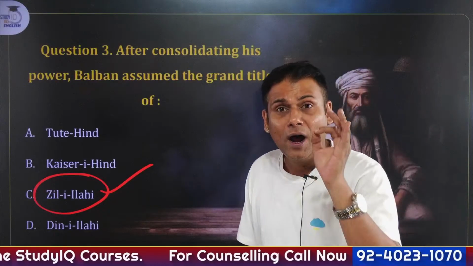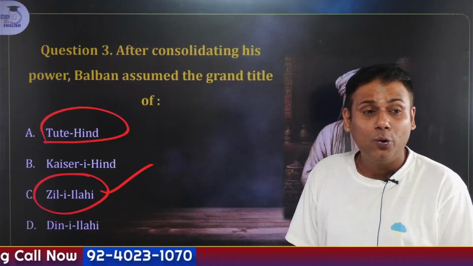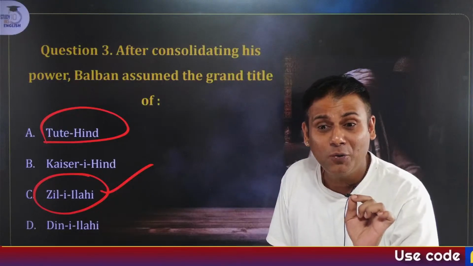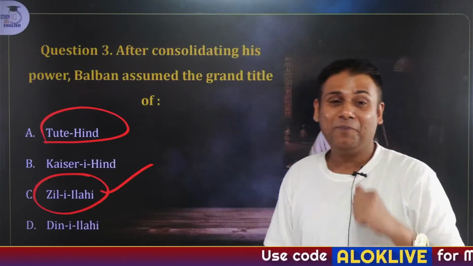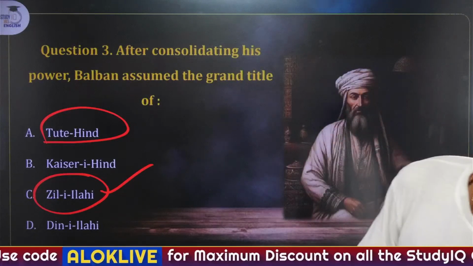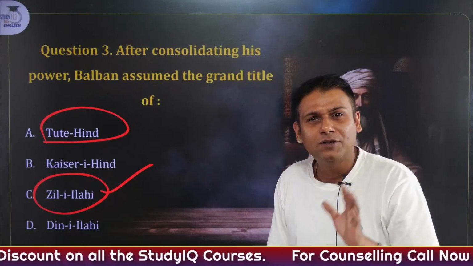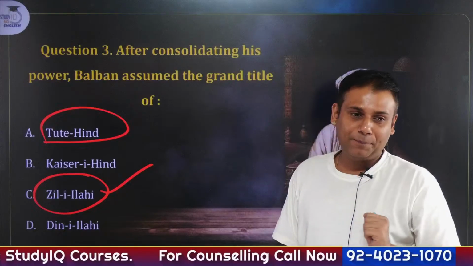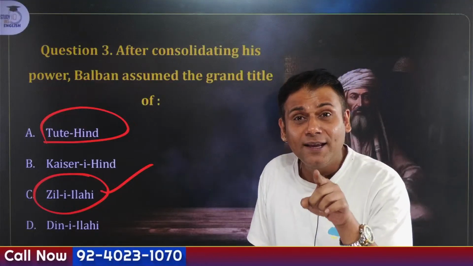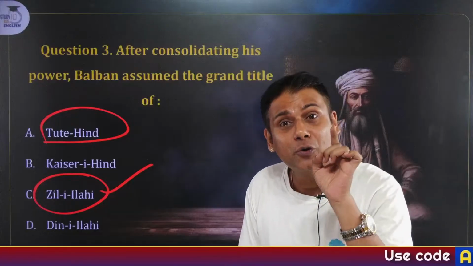Apart from this, one more important fact I am telling you. Tutiye-Hind was a title given to, any idea? We had studied about this as well. The title Tutiye-Hind was given to whom and by whom? Just boggle up your brains, guys. Yes, we had studied. I'll give you a small hint. It was during the time of the Khilji dynasty. The answer to this is Alauddin Khilji gave the title Tutiye-Hind, Parrot of India, to Amir Khusro.